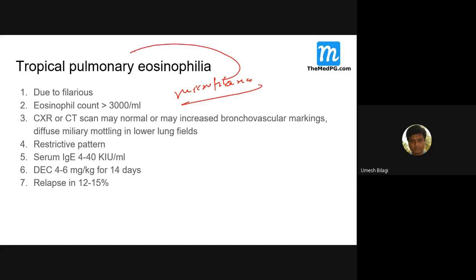In the tropical form, the microfilariae will not be there in the blood because from the bloodstream they are usually washed out and get deposited in the reticuloendothelial system and in the lung. And they do their mischievous business after getting deposited there. The microfilariae are not found in the blood; whenever they come, they are washed out. Usually they don't stay in the lung for a long time. So this is due to occult filariasis.